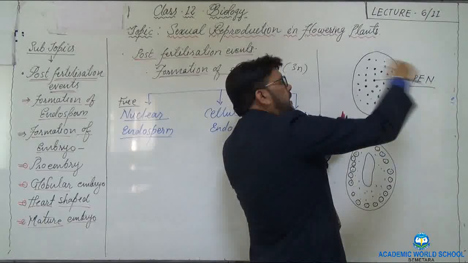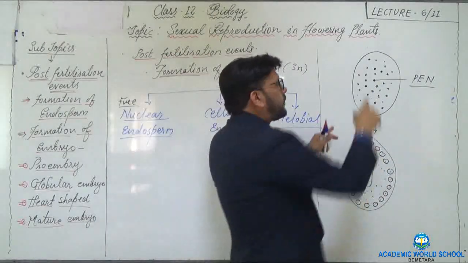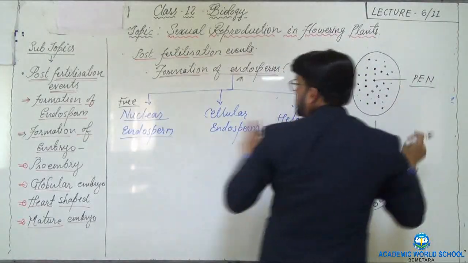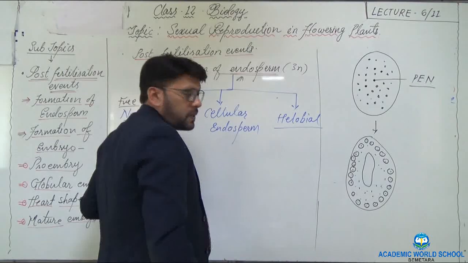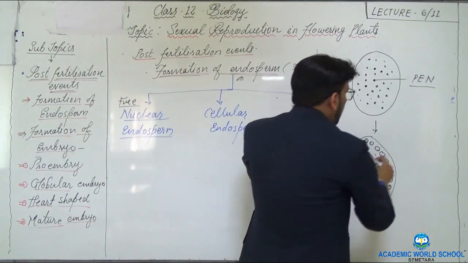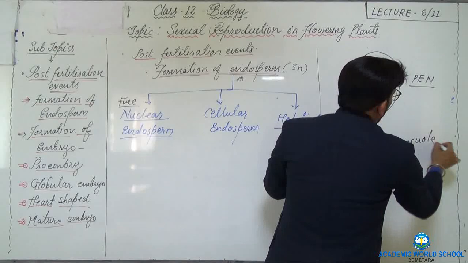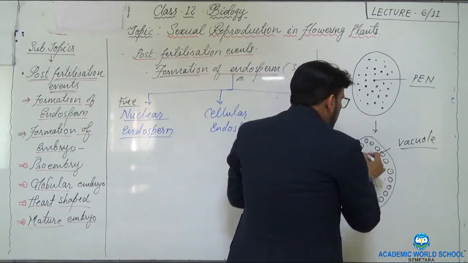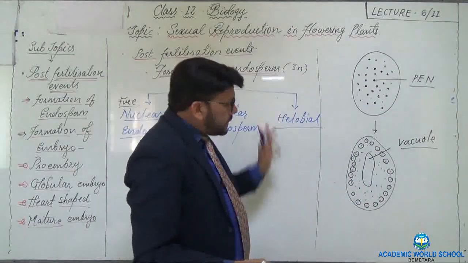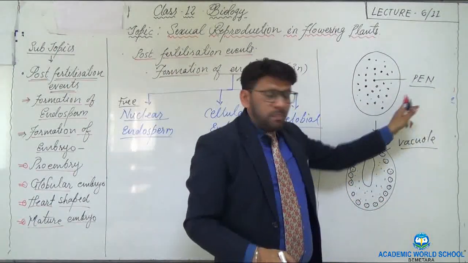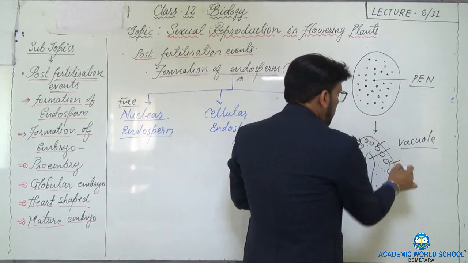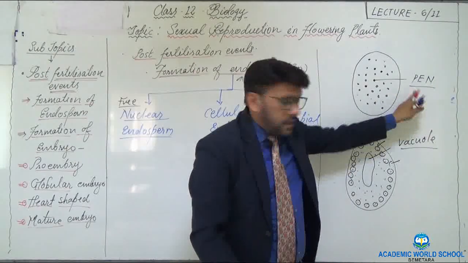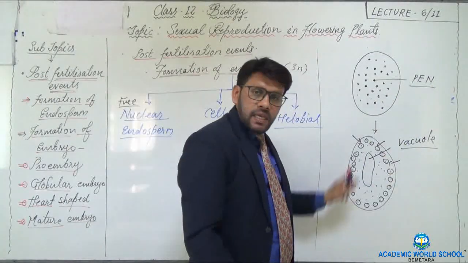So initially the nucleus divides repeatedly and forms a group of nuclei. That's why this is called the free nuclear type endosperm. At a later stage, the large vacuole that is formed pushes the nuclei towards the periphery. In this case, the formation of cell wall does not start immediately after the karyokinesis. It begins from the peripheral cells.